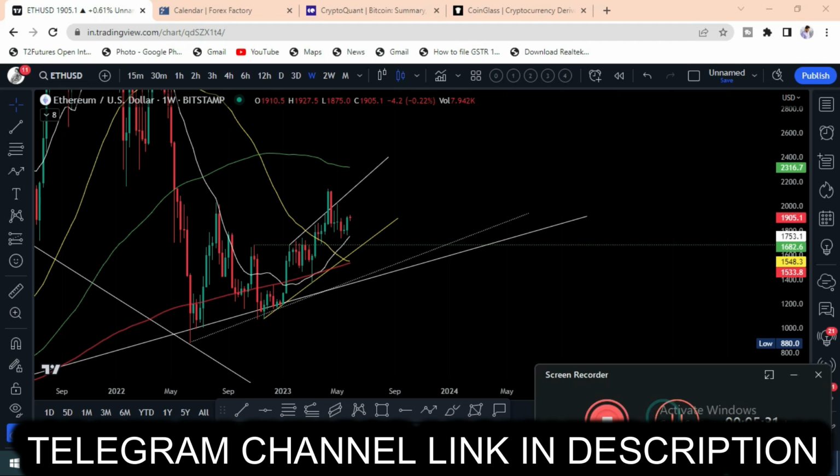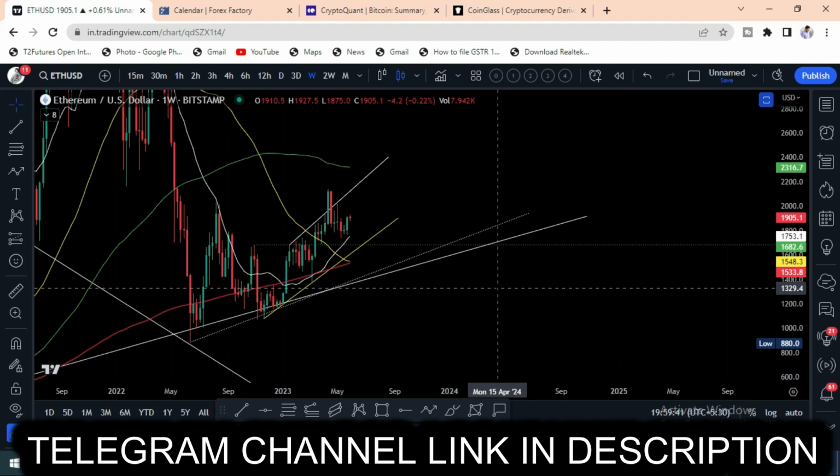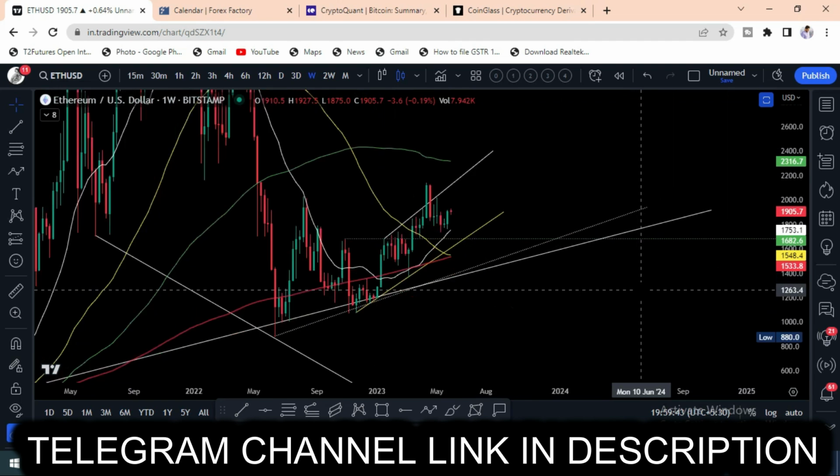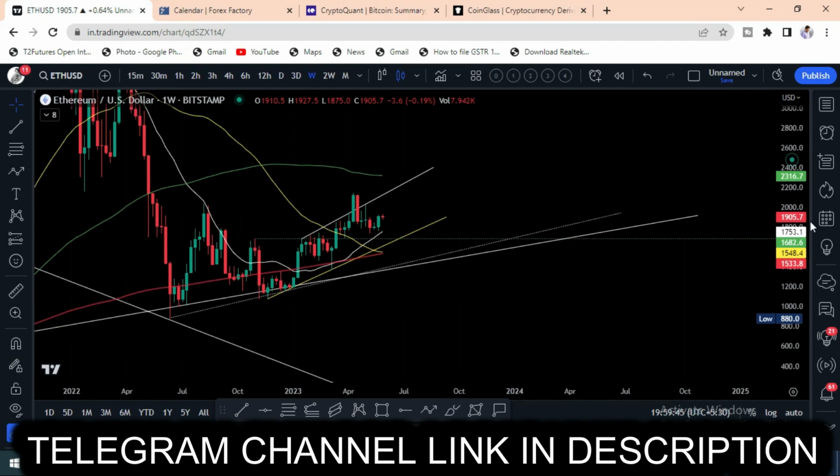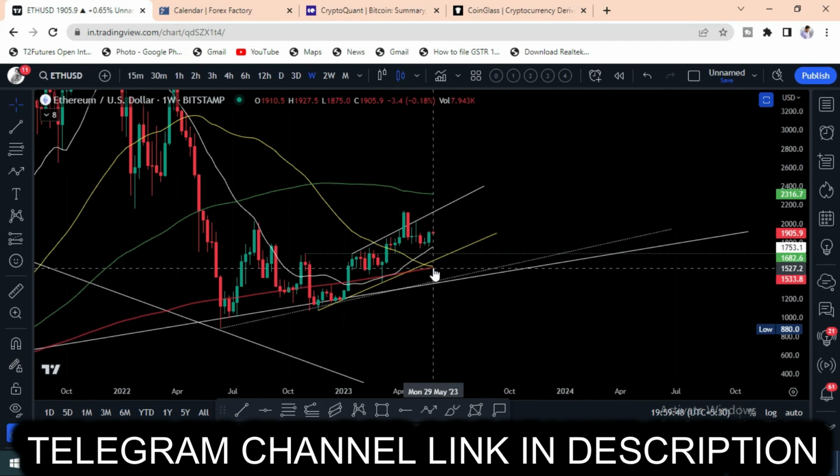If you see the ETH weekly time frame, you can observe here properly that the 200 moving average needs to be broken by the 50 moving average, but the breakage has not happened. That helped the bullish scenario.